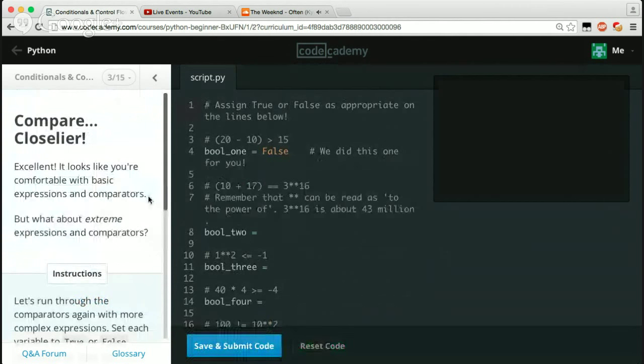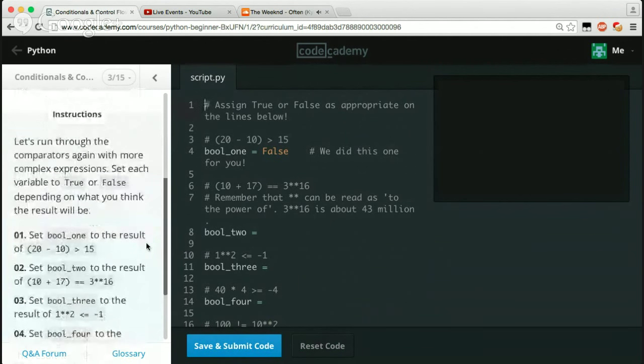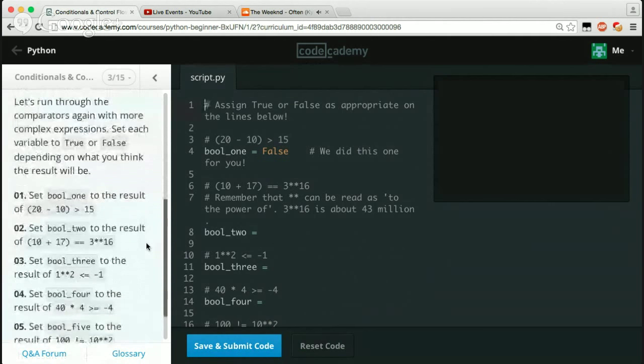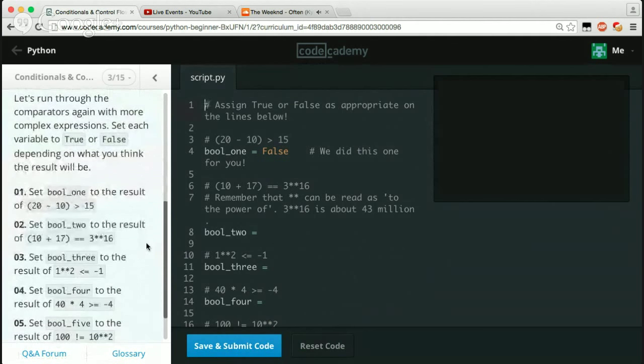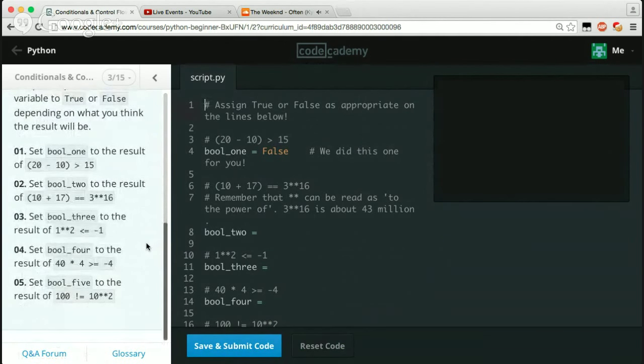So compare a little bit closer. Excellent. Looks like you're comfortable with the basic expressions and comparators. But what about extreme expressions and comparators? Let's run through the comparators again with more complex expressions. Set each variable to true or false, depending on what you think the result might be. Set bool underscore 1 to the result of 20 minus 10, which is 10, which is greater than 15, which is false. Damn it, they did that one again.